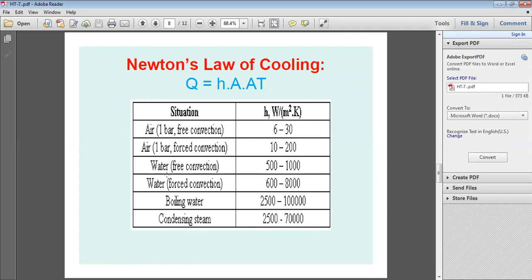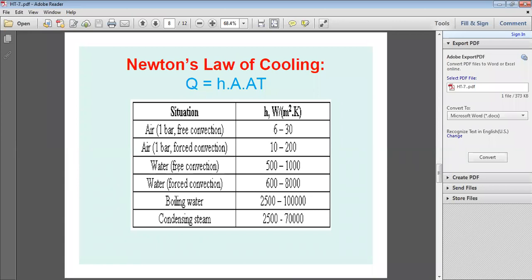But instead of air, if you take water as the medium, then the convection heat transfer coefficient values increase, because water is a bulk fluid and air is less dense.